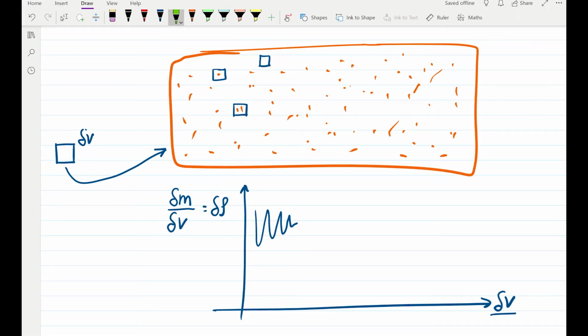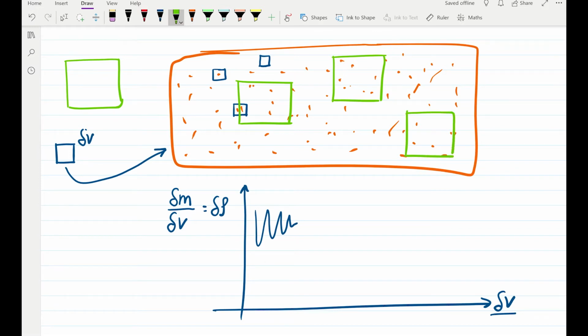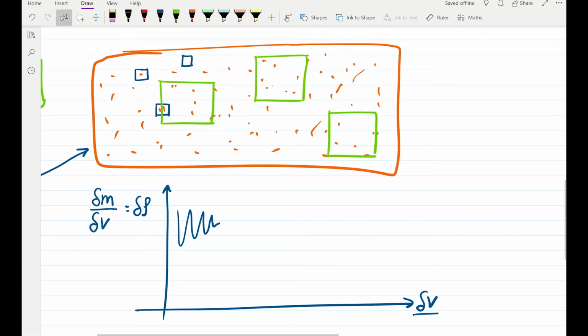Now we want to see what happens if we increase this volume to a bigger limit. If I consider a volume of, let's say, this size, and put it in different places in the density field, I'm just sketching a few sample zones, and we can see that the number of molecules in these randomly selected zones roughly stays the same, right?